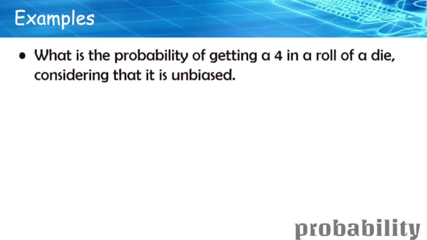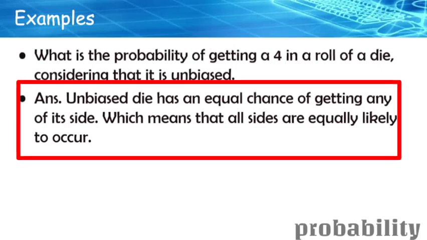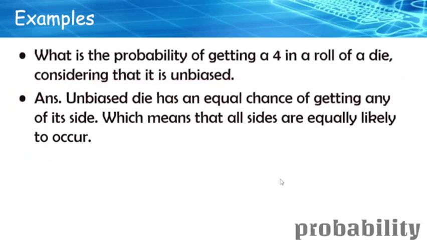I think it is pretty straightforward. It is not that difficult. So I just want everyone to pause the video over here. A hint is that the condition here is unbiased, which means equal chances of getting any of its sides. It is not tampered with in any way. So it is an unbiased, fair die, which means that all the sides are equally likely to occur. Just pause the video here and figure out the favorable outcomes and total number of outcomes.